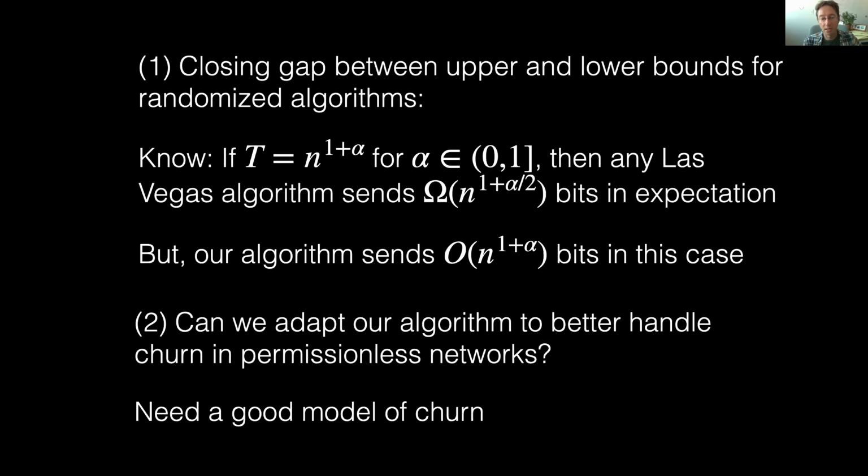And then secondly, can we adapt our algorithm to better handle churn in permissionless networks? So can we take the very next step, going from this Kd0 model to something where maybe we're handling some nicely defined notion of churn in the permissionless system?